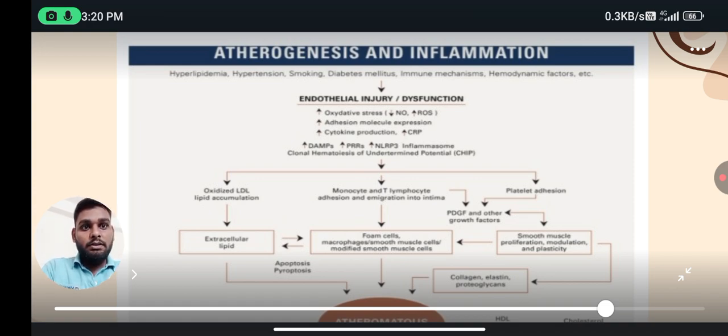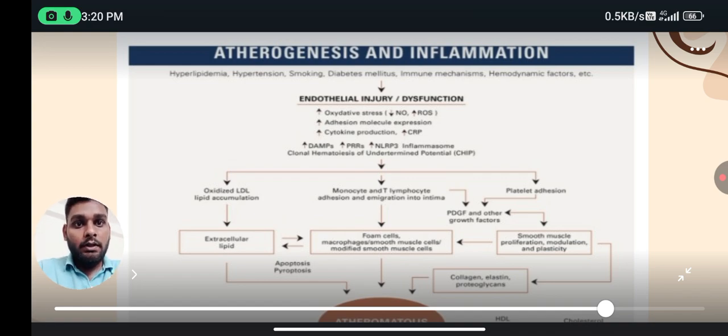First, the endothelium is injured and dysfunctional, which increases oxidative stress, and adhesion molecule expression increases. It also increases cytokine production, DAMPs, PRRs, and inflammation.